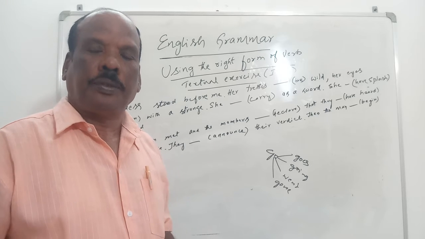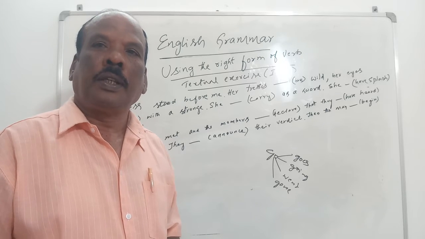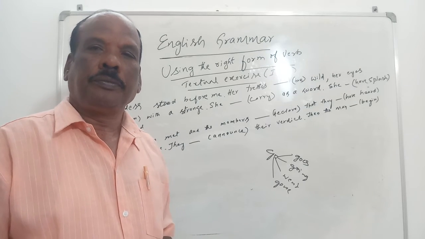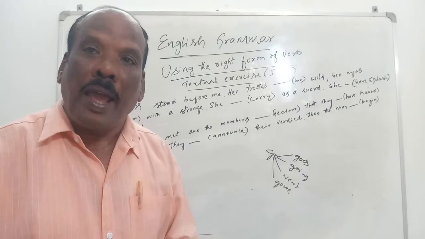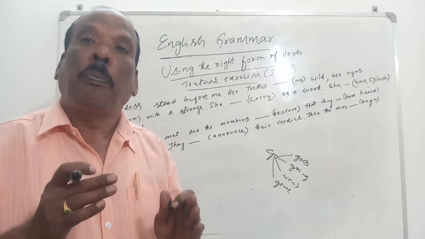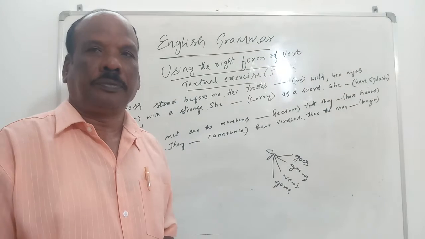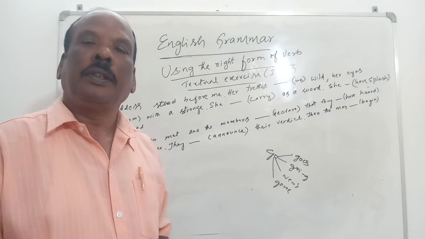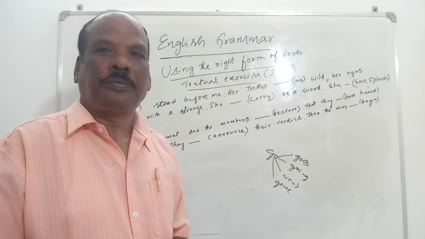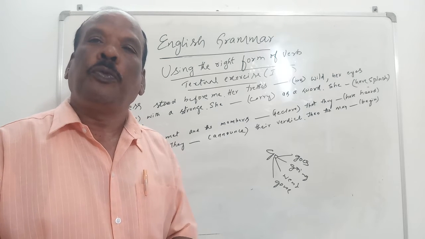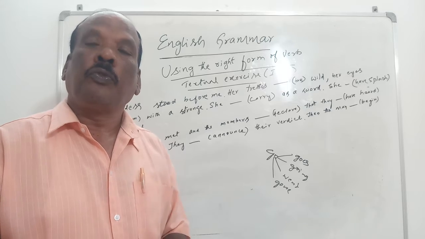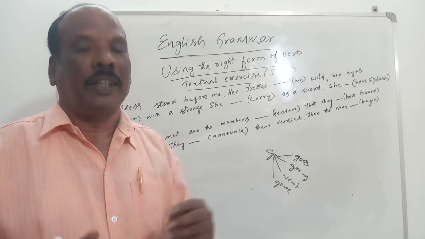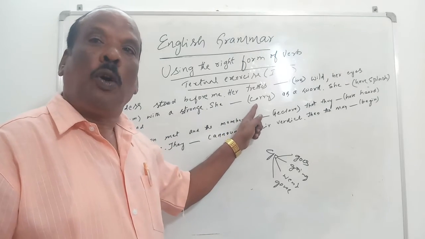A question will be asked, that is question number 35 in first year PUC. Fill the blanks with appropriate form of verb. That question number 35 carries 4 marks. You have to fill in the blanks with the right form of the verb which are given in bracket.